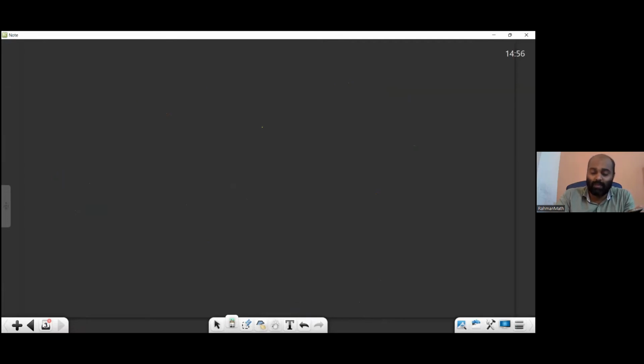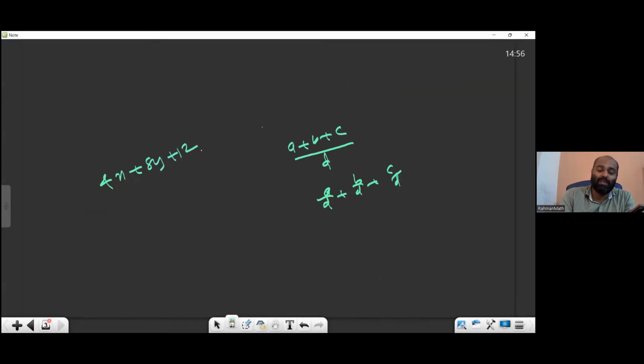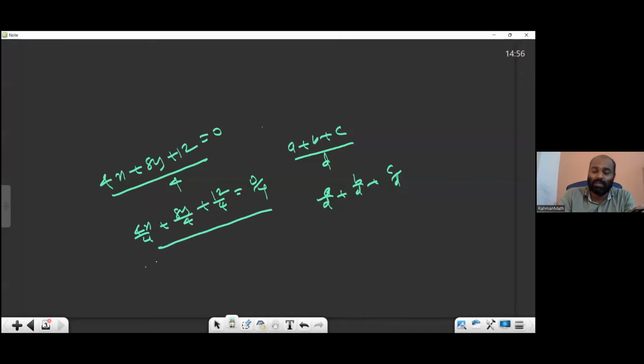Because according to the rule, if a plus b plus c, you want to divide by d, only one d is enough. No need to write the entire thing. This means it is actually a by d plus b by d plus c by d. That's why if you have 4x plus 8y plus 12 equal to 0, whether you write one 4, or you write 4 individually, both have the same meaning. Just try to understand. So no need to write 4 everywhere, because in the denominator you can write only one 4.